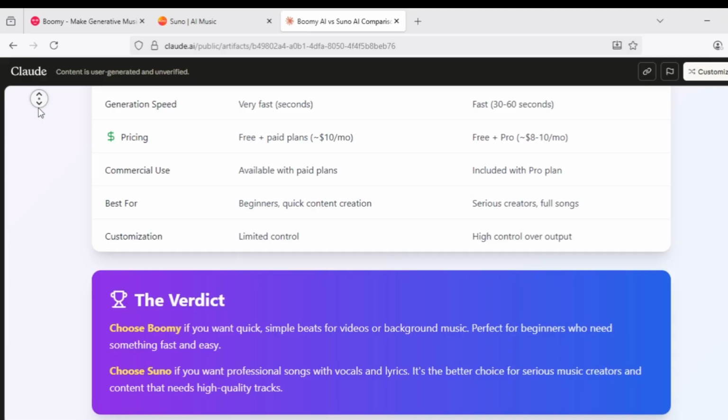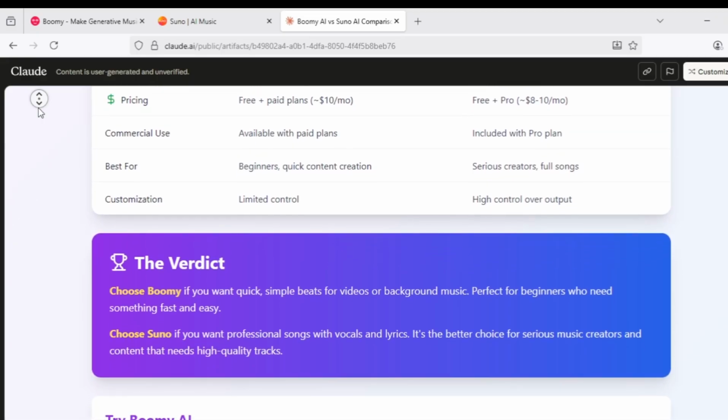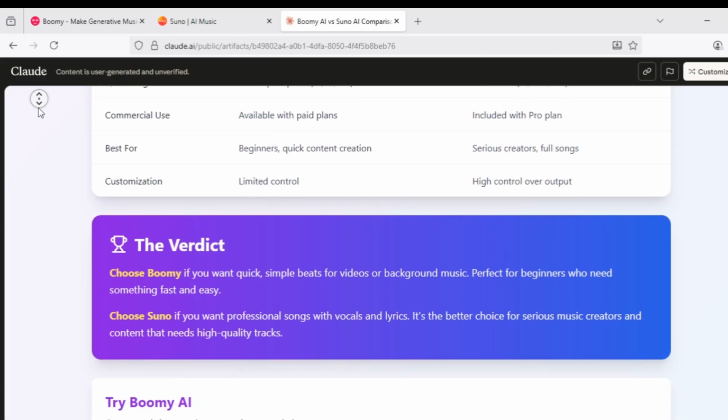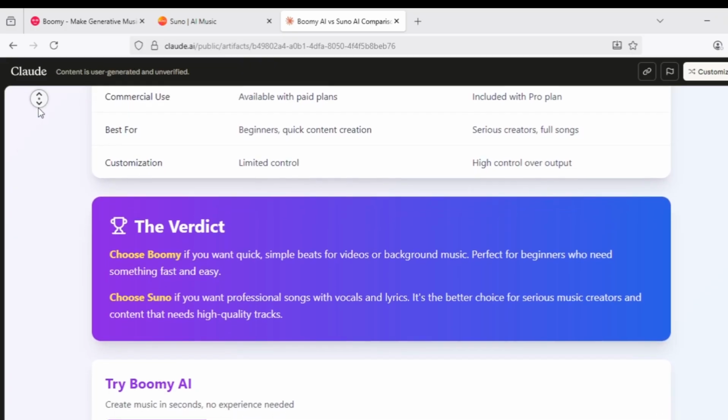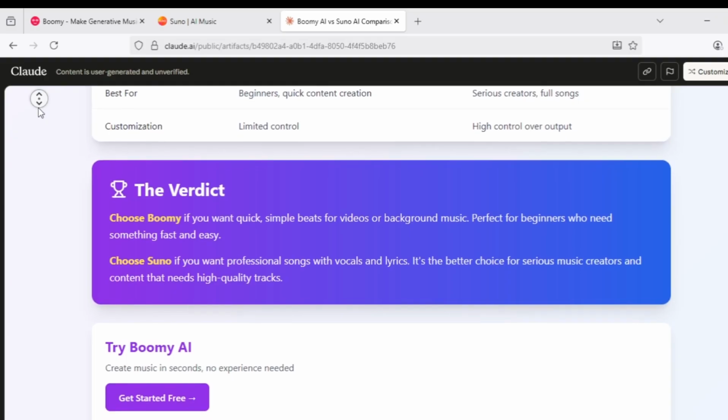Boomy has a free plan that lets you create songs, but publishing them costs money. Paid plans start around $10 a month. Suno also has a free tier with 50 daily credits. Pro plans run about $8 to $10 monthly, and you get commercial rights to your music.